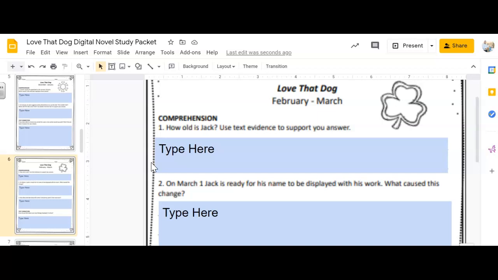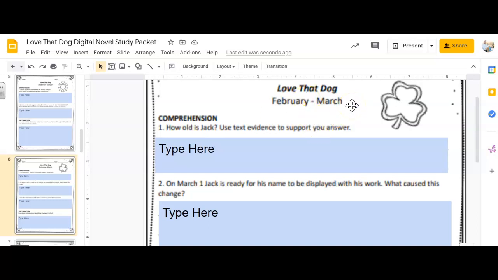So today let's go ahead and dive in and review February through March. You should have read it and answered these comprehension questions yesterday. If you did not, go ahead and stop and go back and do that. So let's think about how old is Jack. Use text evidence to support your answer.